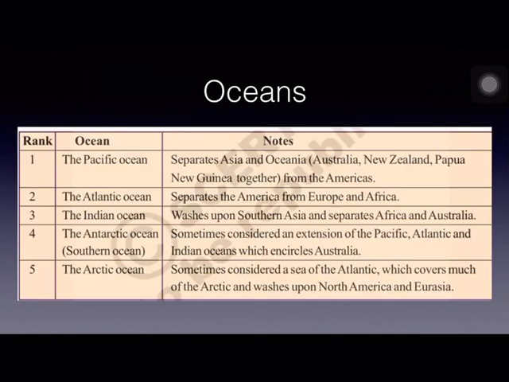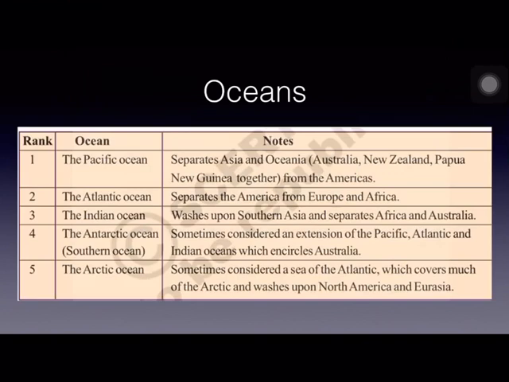Below Australia there is New Zealand, another country. Australia, New Zealand, and above Australia, Papua New Guinea is there. So together these three are called as Oceania. So Pacific Ocean separates Asia and Oceania from North America and South America. And the second largest ocean is the Atlantic Ocean. This ocean separates the North America and South America from Europe and Africa. That means Americas are separated from Europe and Africa by the Atlantic Ocean. This is the second largest ocean.